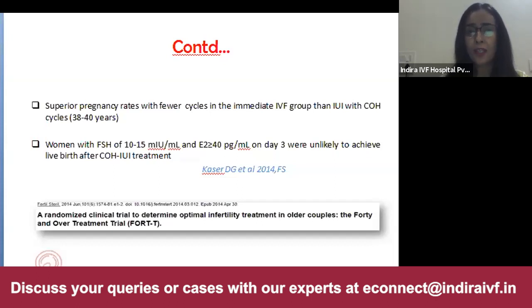Whereas the FAST trial said that if the FSH is greater than 10 to 15 milli international unit per ml, or E2 is greater than 40 picogram per ml on day 3, then it is useless going with ovarian stimulation in IUI. As the ASRM says, the treatment becomes futile if the FSH and the E2 are raised. So it is of no value going with the stimulation with IUI. It is best that we go forward with IVF, keeping in consideration the timing of pregnancy.